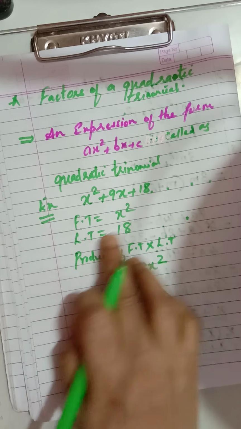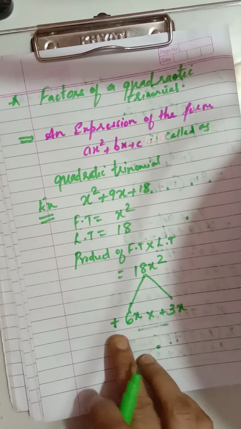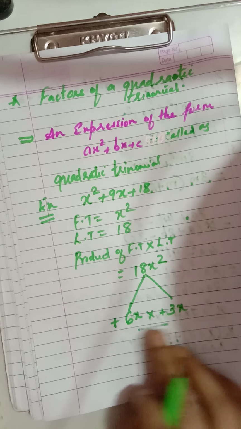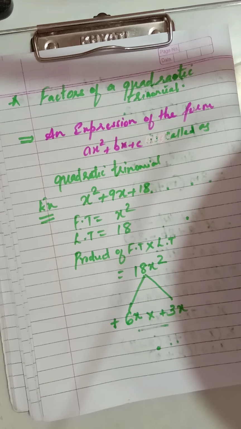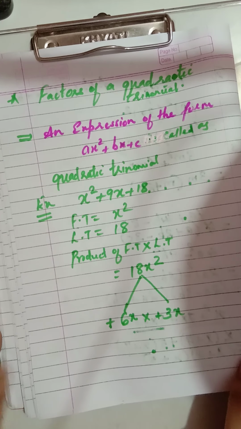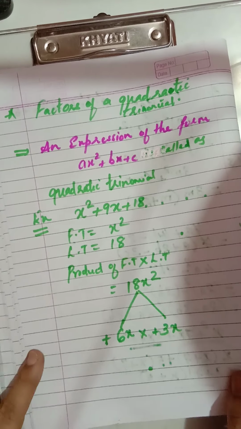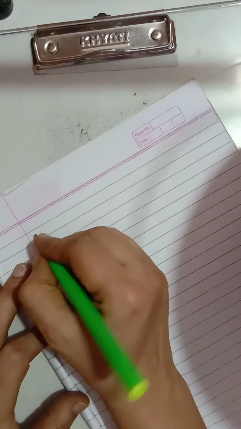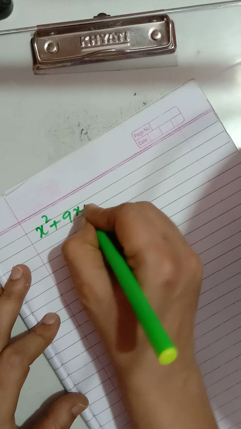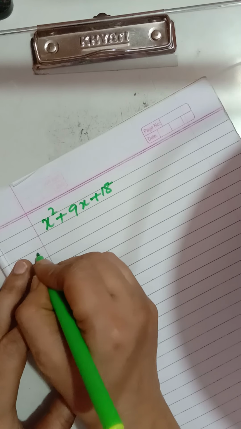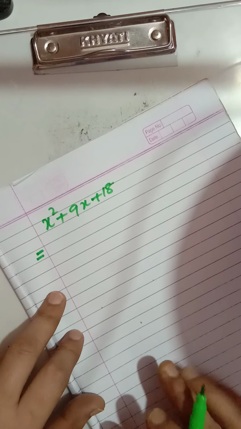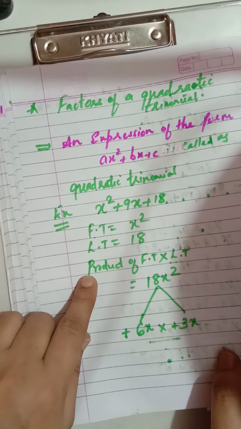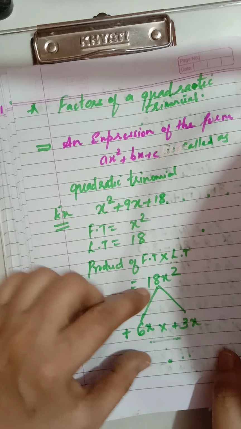The first term is x square, the last term is this, you are finding the product, and you are finding two numbers, two factors, such that if you multiply, you get the product of the first term and the last term. And then, children, you will write the trinomial, that is x square plus 9x plus 18. Now for every sum, children, all these steps there is no need to write, you will do only this much.